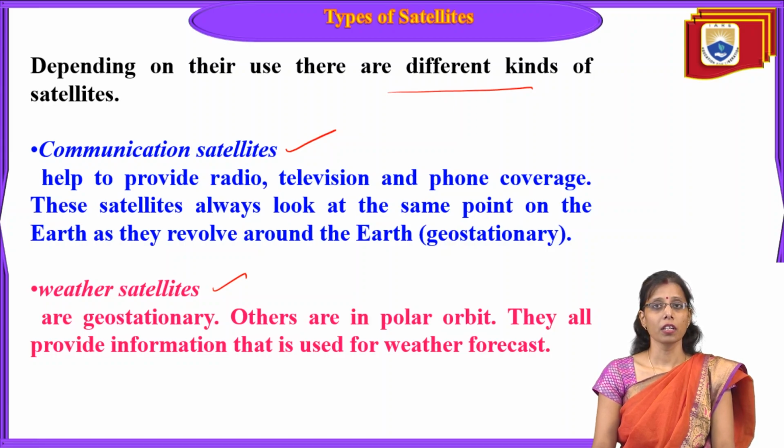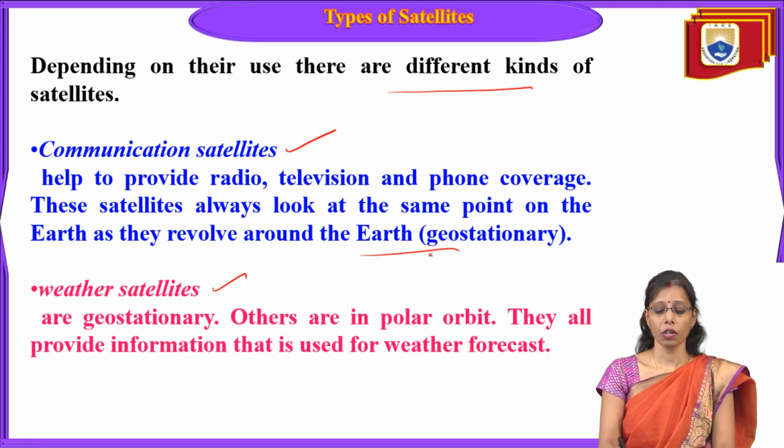Let us understand the communication satellites. What does it mean? How do we communicate? Communicating through radio, through television, through phone coverage. These satellites always look at the same point on the Earth as they revolve around the Earth. A communication satellite is located very far away from the Earth's surface. We call it a geostationary satellite. In the coming slide we will know what geostationary is.